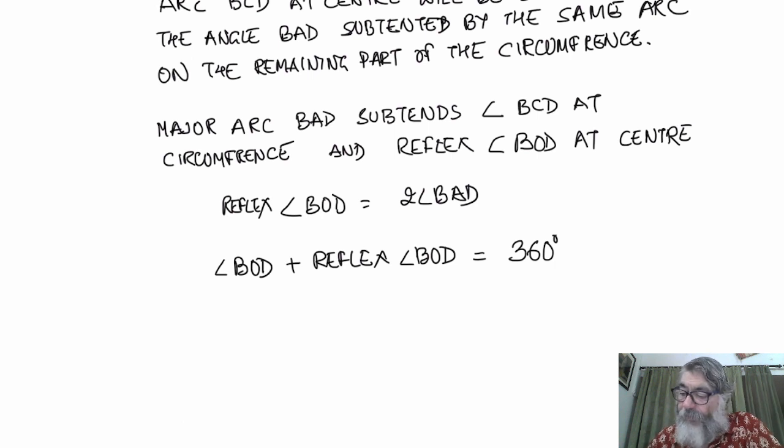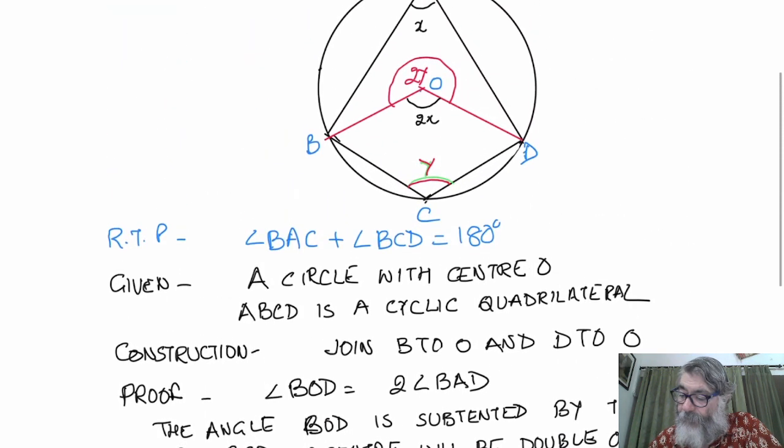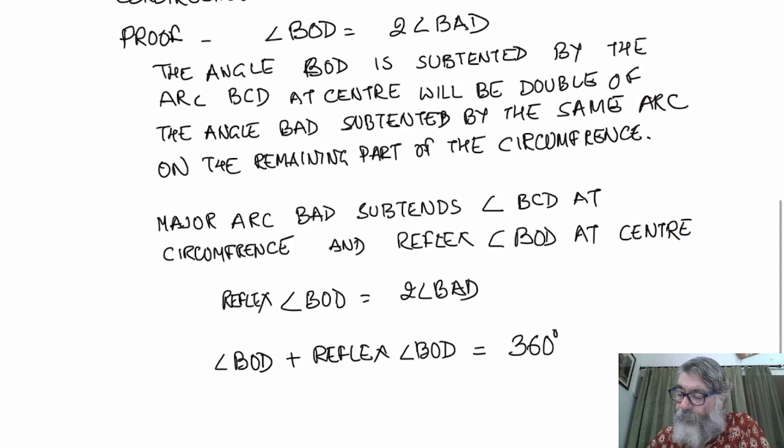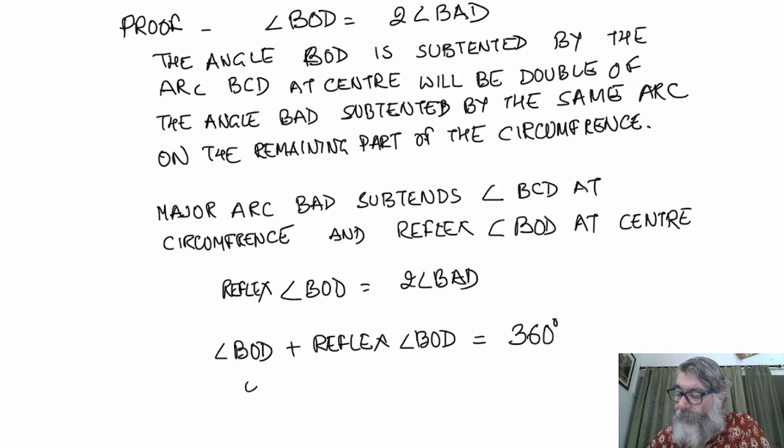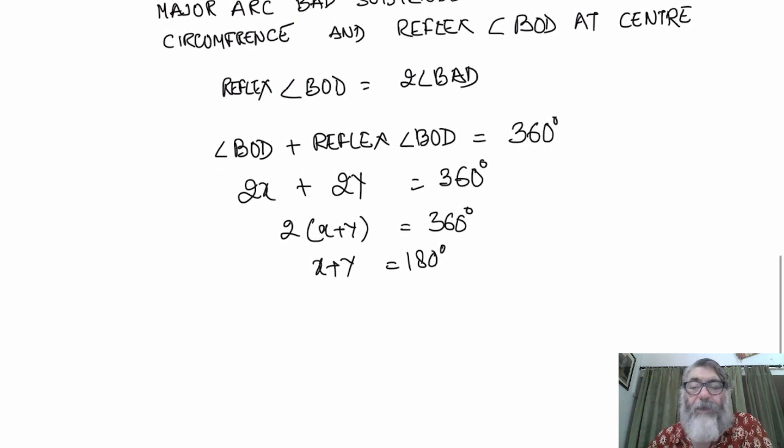So BOD was actually 2x. BOD was 2x, plus 2y is equal to how much? 360 degree. 2x plus 2y was equal to 360 degree. So 2 into x plus y will be 360 degree, or x plus y will be equal to 180 degree.